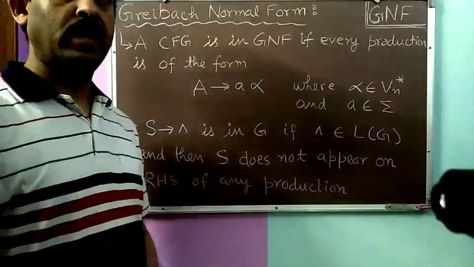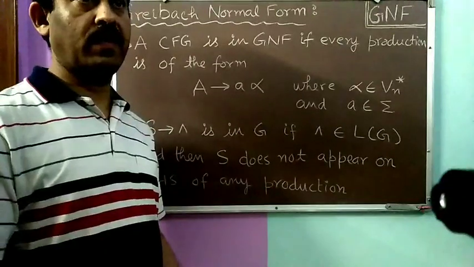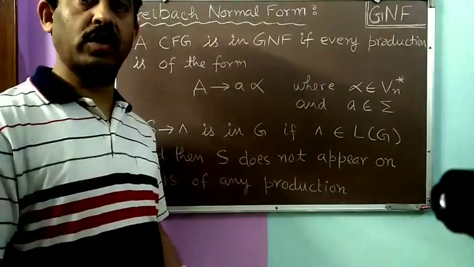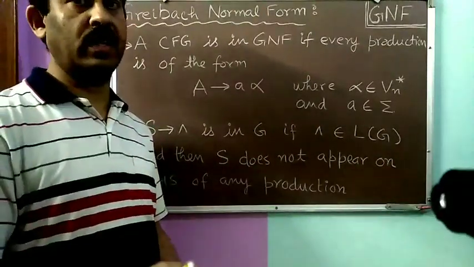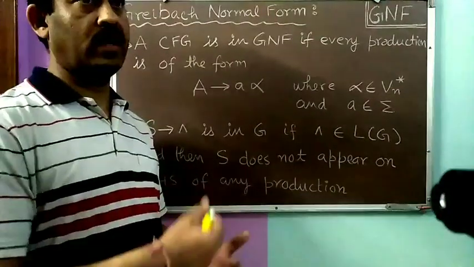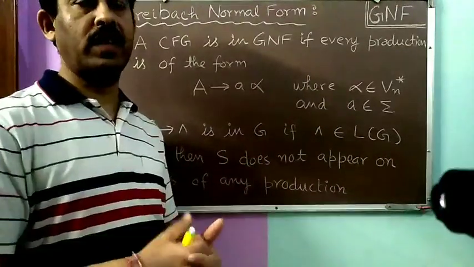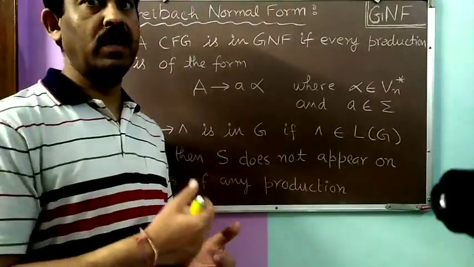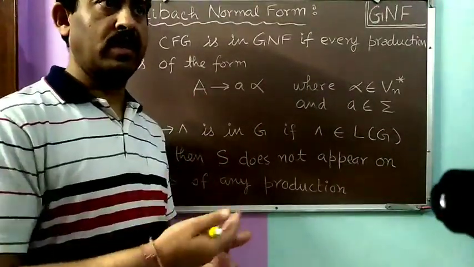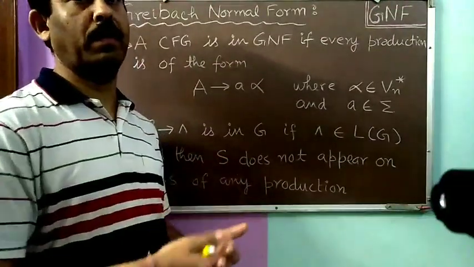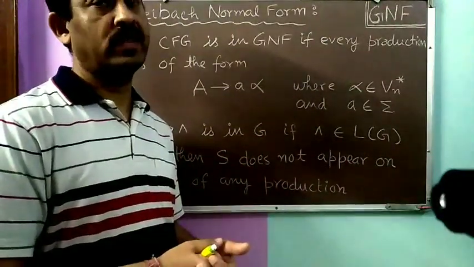Dear students, in the last session we discussed the normal forms, and we discussed our first normal form, that is Chomsky normal form, CNF. We have also discussed how we can convert a given CFG into the CNF, and the basic advantage of converting a CFG into the CNF was that the shape of the derivation tree in CNF will be of the form of a binary tree. Okay, so all the results and theorems related to the binary tree can also be used for the derivation trees of CNF.